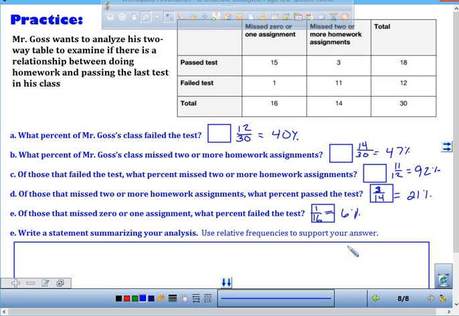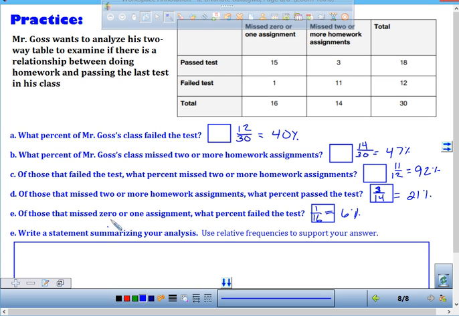Okay? Now, what else supports that? Look at C. What does that tell us? It says that those that failed the test, these are people who failed the test, missed 2 or more homework assignments. Were there a lot of people that missed 2 or more homework assignments that failed that test? Yeah. 11 of the 12 people who failed missed a lot of homework. So that's also saying that kids who do their homework passed. Kids that did their homework are more likely to pass. So that would be my analysis.